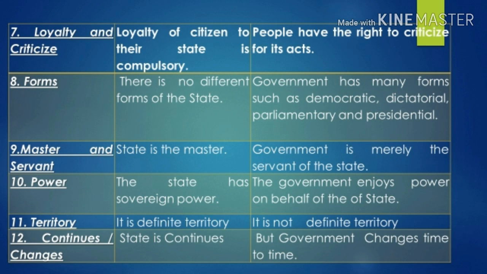Point number ten, power. The state has sovereign power, whereas the government enjoys power on behalf of the state. Point number eleven, the state has a definite territory, whereas the government does not have a definite territory. And point number twelve, continuity and change. The state is continuous, whereas the government changes from time to time.